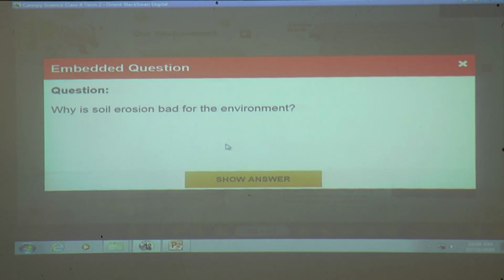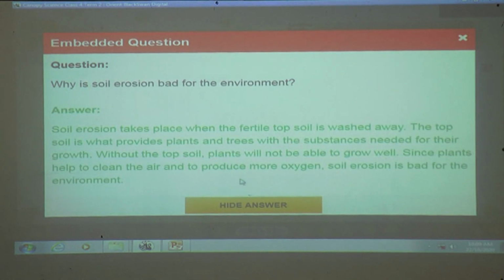Why is the soil erosion bad for environment? Can you tell the answer? Why is the soil erosion bad for environment? We'll see the answer. Soil erosion takes place when the fertile topsoil is washed away. The topsoil is what provides plants and trees with the substances needed for their growth.